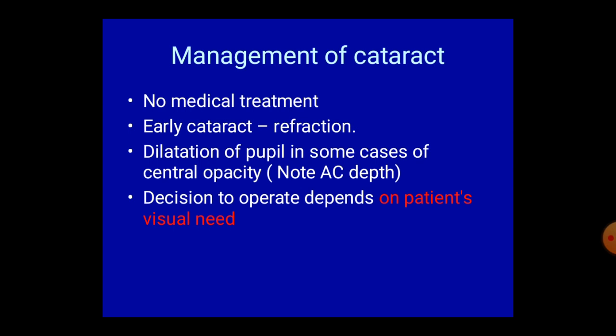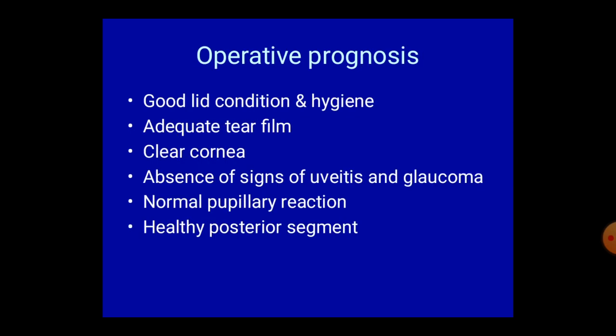The decision to operate depends on the patient's visual need. We have to judge the operative prognosis. Good lid condition and hygiene, adequate tear film, clear cornea, absence of any sign of uveitis and glaucoma, normal pupillary reaction, healthy posterior segment. These are good prognostic features.